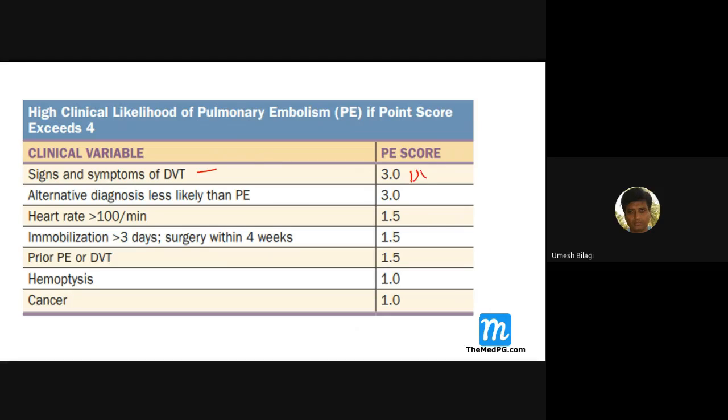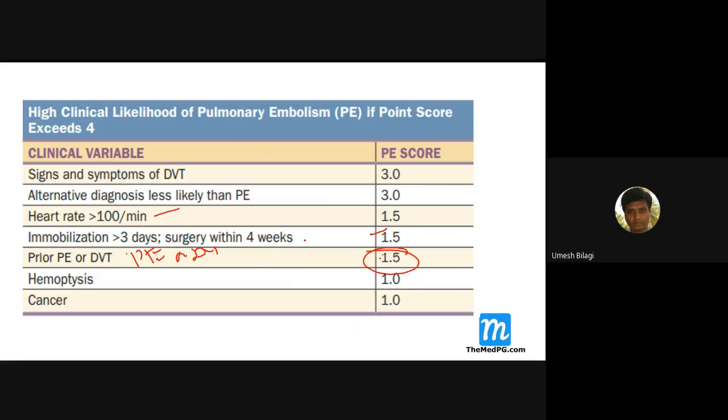A patient who has a DVT, you diagnosed it. Alternative diagnosis less likely, that means you don't have an alternative diagnosis for dyspnea. That's what it's telling you. If it is there, that is 3 again. Heart rate more, 1.5. Immobilization more than 4 weeks, 1.5. A prior episode of pulmonary embolism or DVT gives 1.5.